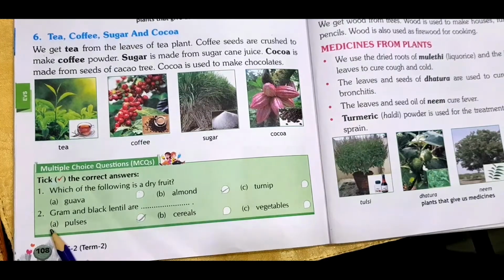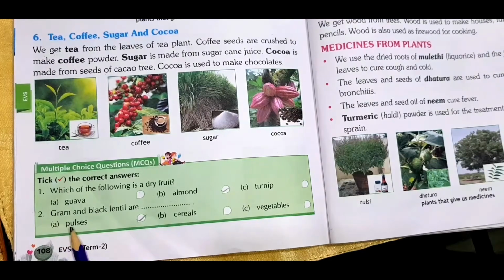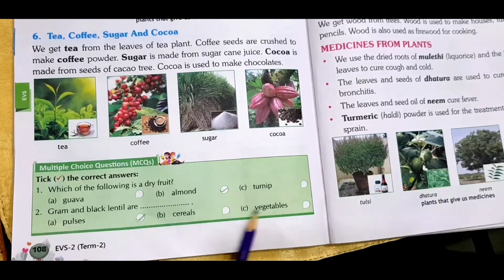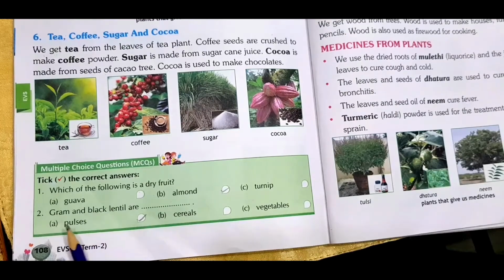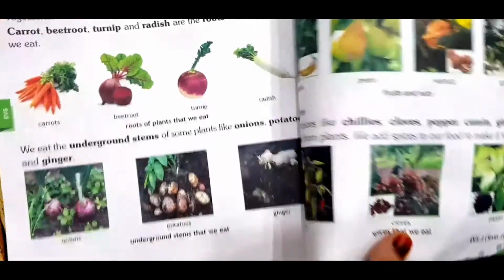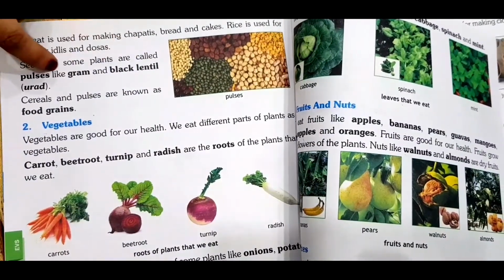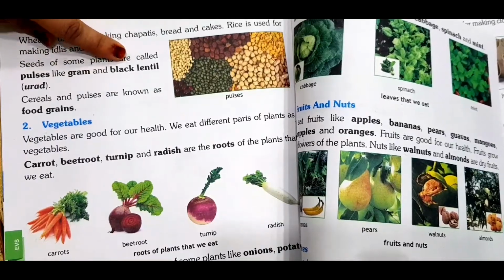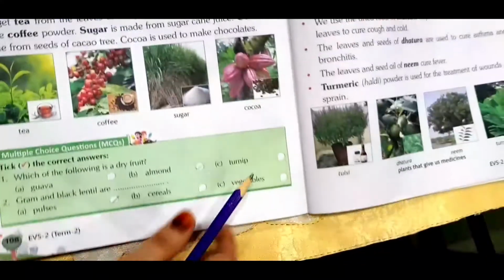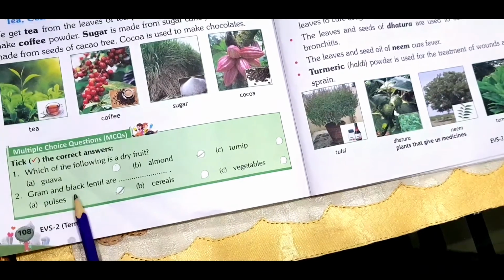Alright. And the next is, gram and black lentils are dash. The options are pulses, cereals and vegetables. So the answer is pulses. We have learnt about the gram and black lentils. Do you remember children? See here, seeds of some plants are called pulses, like gram and black lentils. So put the tick mark on pulses.